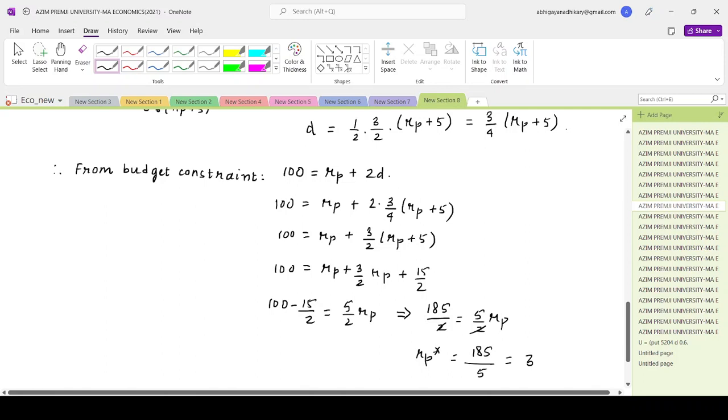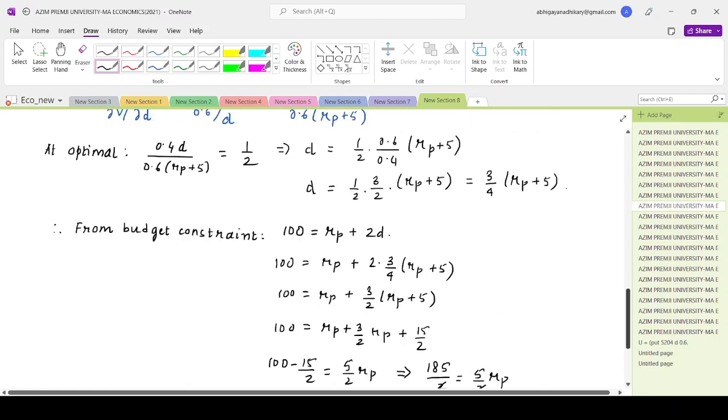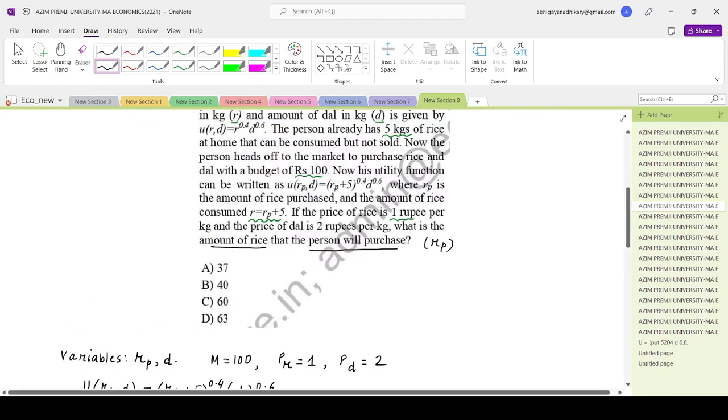So that will go 3 times and this will go 7 times. So Rp star is equals to 37. And if you look at the options, that is option number A in your set. Okay.